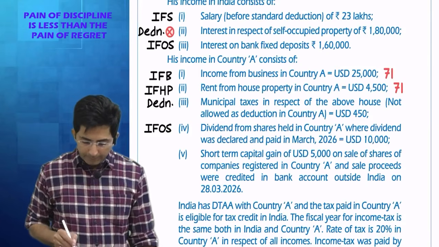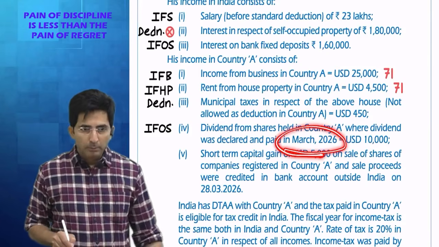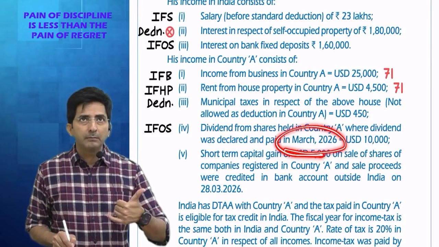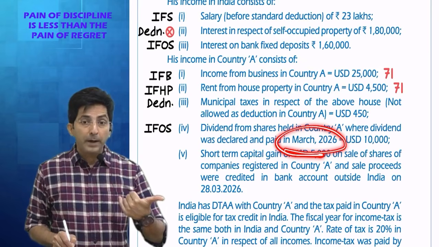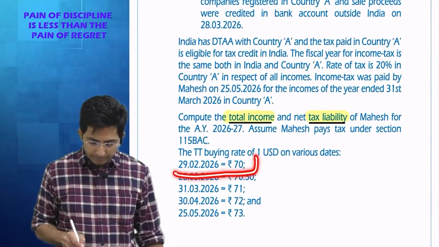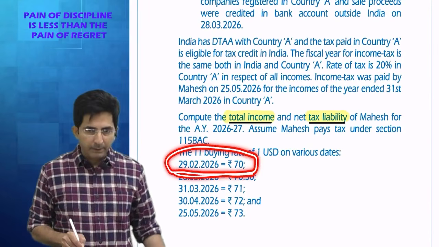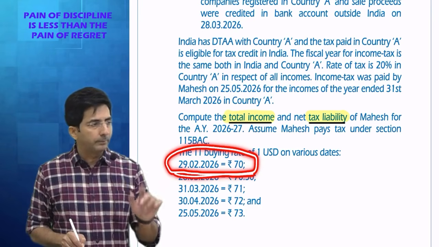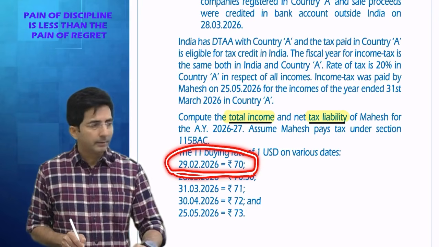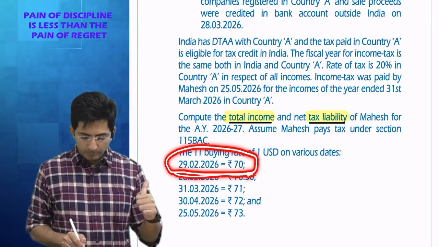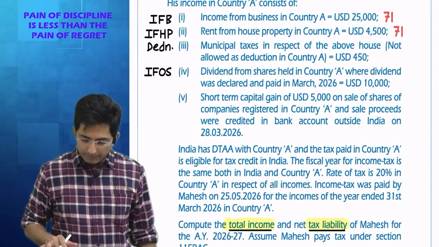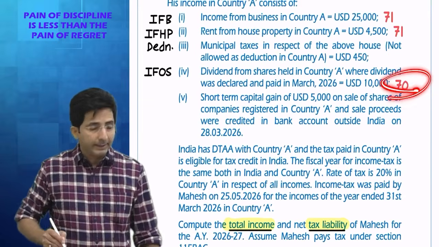So, when was dividend declared? March. But don't take March. Month end means preceding month. So, what is preceding March? Feb. So, Feb end rate you will take. Feb end. And see, Feb end rate is 70. In the question, there is a printing error. By mistake, it is written 29th Feb. It should be 28th Feb. That is a printing error. 28th Feb. Okay. So, $1 will be 70. So, here I can mention $1, 70.